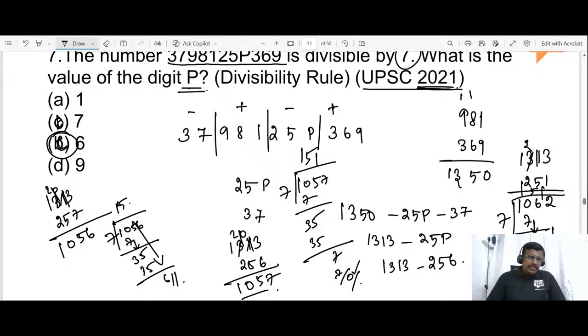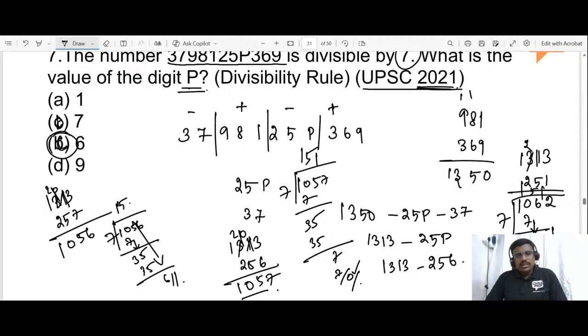So it is a previous year question asked by UPSC in the year 2021. If you have any doubts in the concepts of divisibility rule, when you put 6, I am getting 1569. When you put 6 in the place of P, right? Please share, I'll check and update you. Which is not divisible by 7.